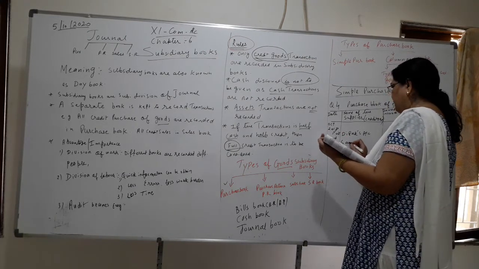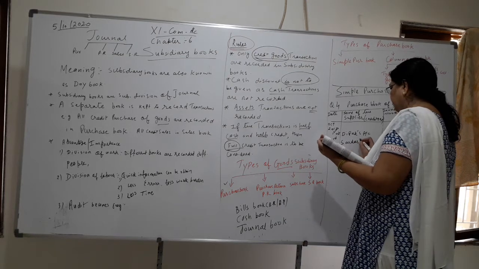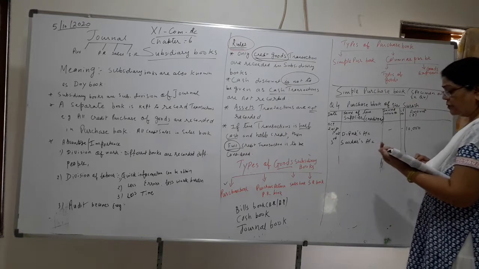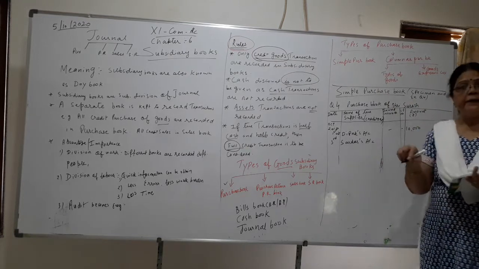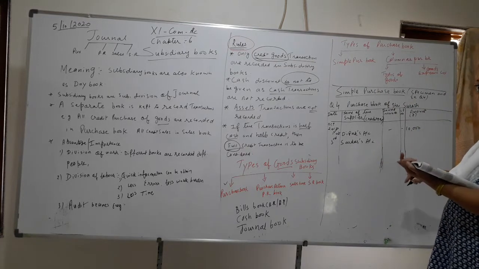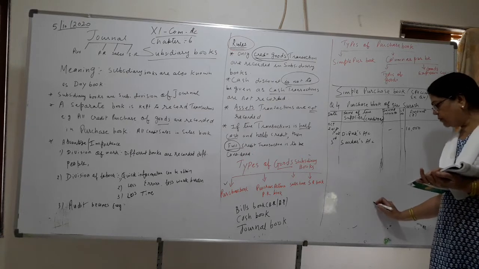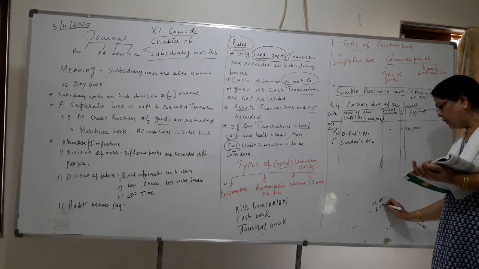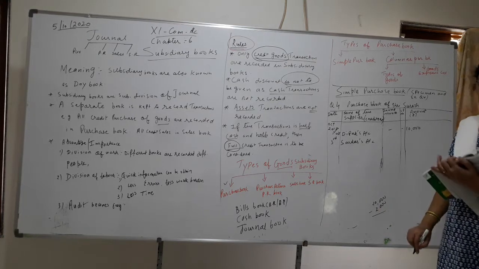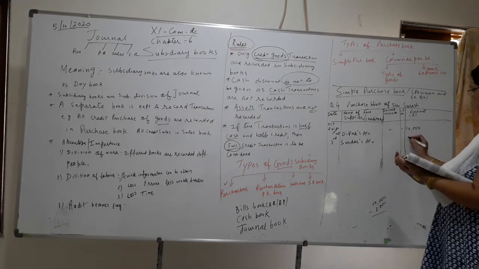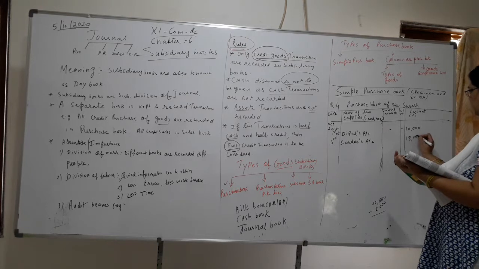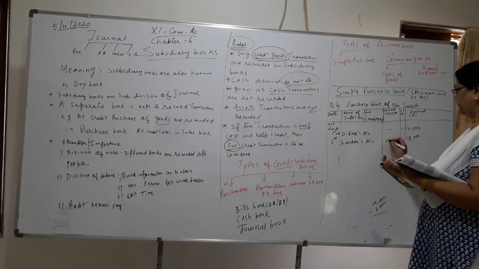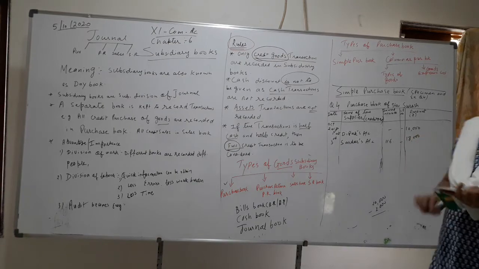We will write in short Sardar's account. Then how much? 20,000, 10% trade discount. Means what? 20,000 minus 10%, less 2,000. So how much? 18,000. So here you will write 18,000, one below the other. And what is your bill? Invoice number 116. Yes, LF.